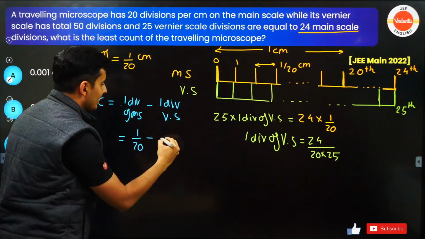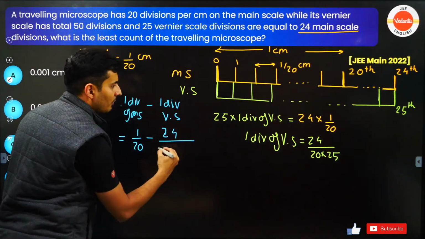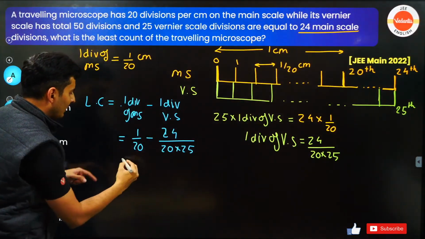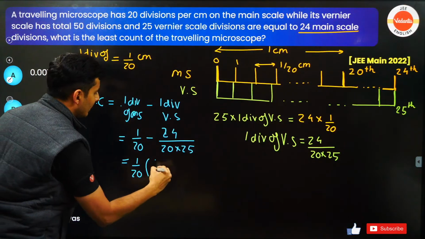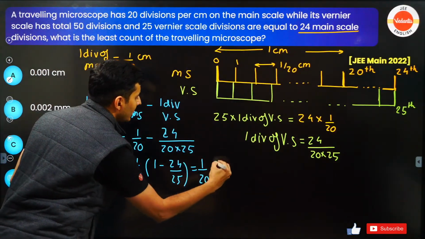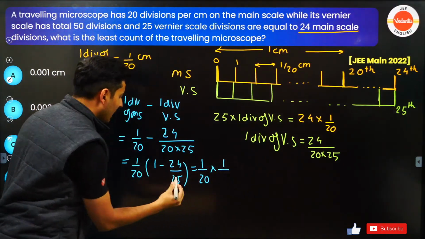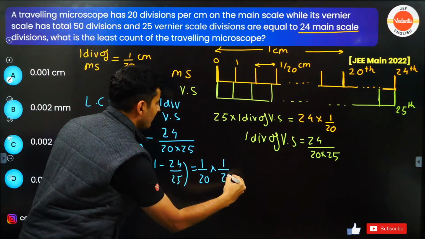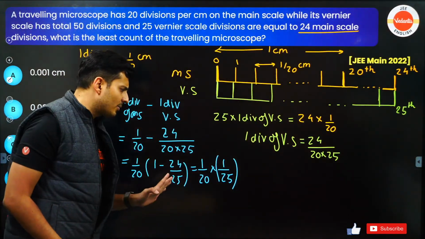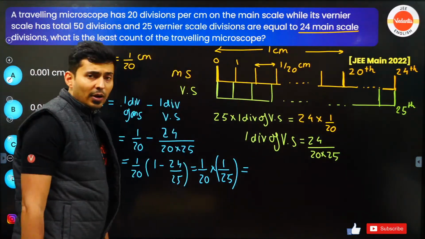1 division of vernier scale is 24 by 25. So 20 is common, 1 by 20 is common. So I can write it as 1 by 20 into 1 minus 24 by 25, and this will be just 25. 25 minus 24 is 1, so 25 just remains. Correct guys? Everyone with me on this?